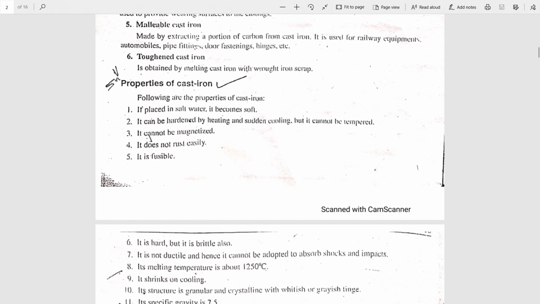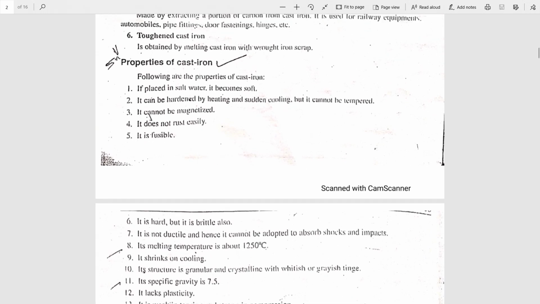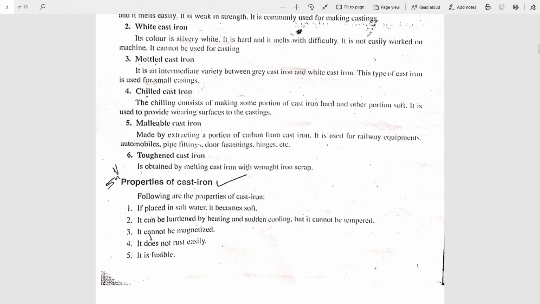Properties of cast iron: it has around 14 different properties, so we'll see them one by one. Before starting the properties, you already know what brittle, ductile and malleable mean. Ductile means the metal can be drawn into thin wires. Malleable means the metal can be drawn into thin sheets. We say malleable metal.